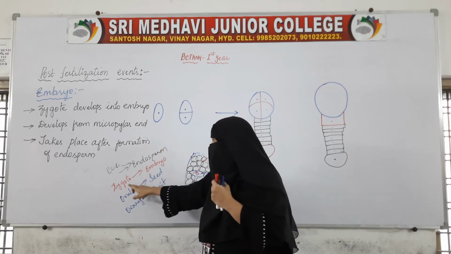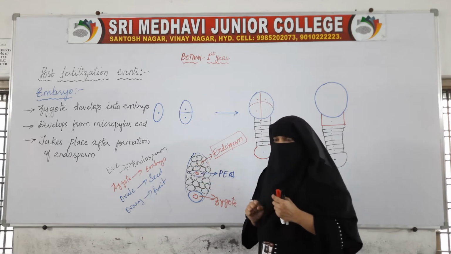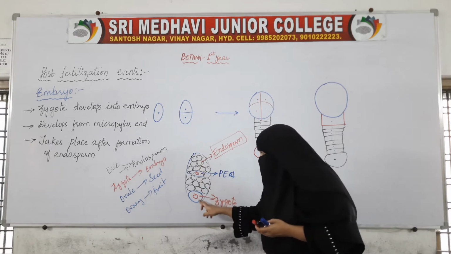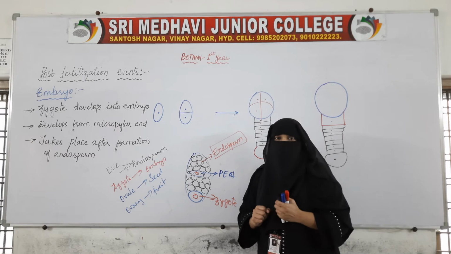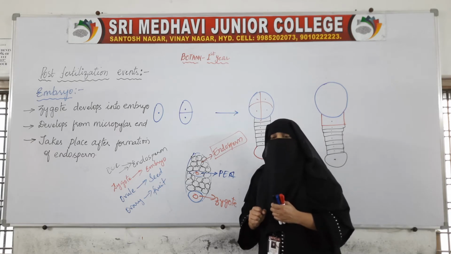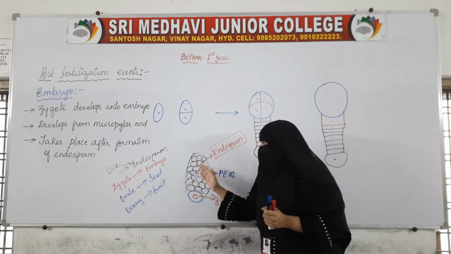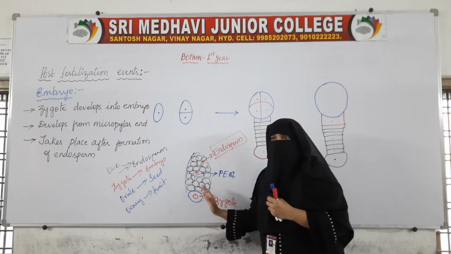Then, after the formation of the endosperm, the zygote will develop into embryo, not before this. Before endosperm is formed, there is no development in the zygote.